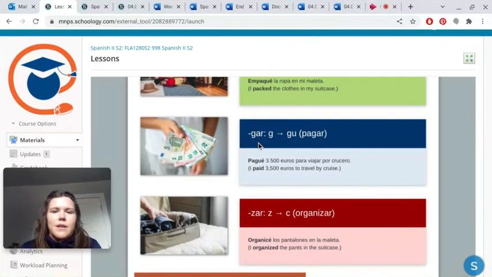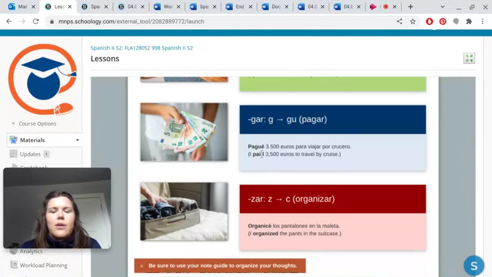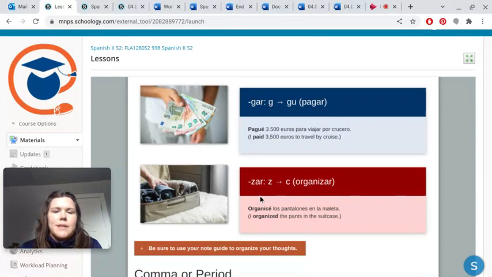For gar, verbs that end in gar, an example is pagar. G becomes GU. And you have pagué. Okay, yo pagué 3,500 euros para viajar por crucero. Okay, I paid 3,500 euros to travel by cruise. Then your last one is zar, verbs that end in zar, an example is organizar. The Z changes to C. So it's organicé los pantalones en la maleta. I organized the pants in the suitcase.